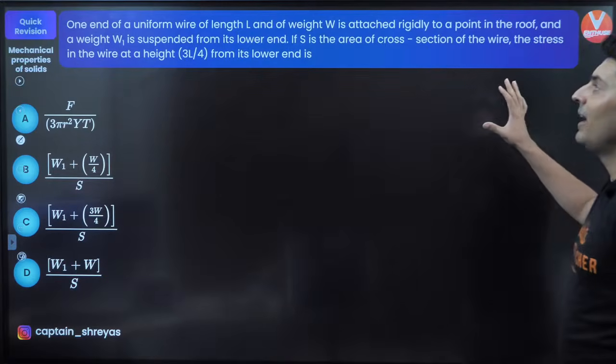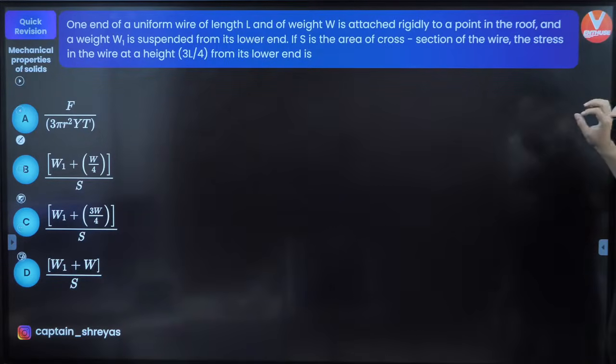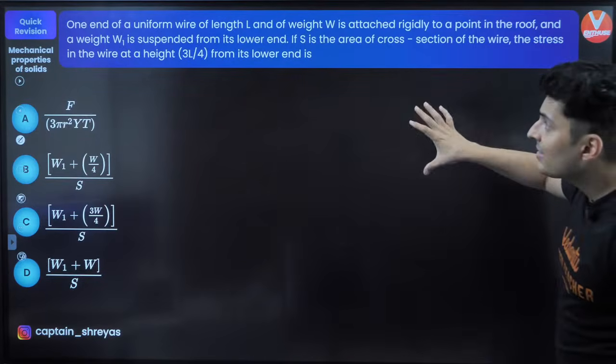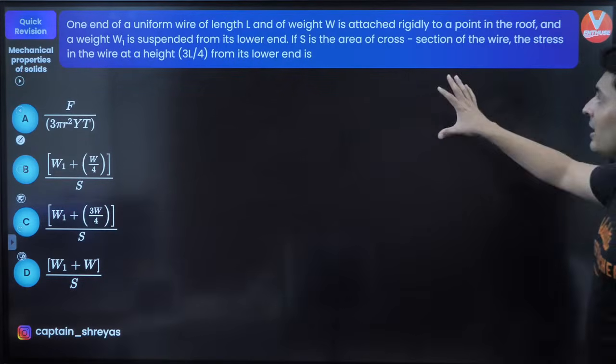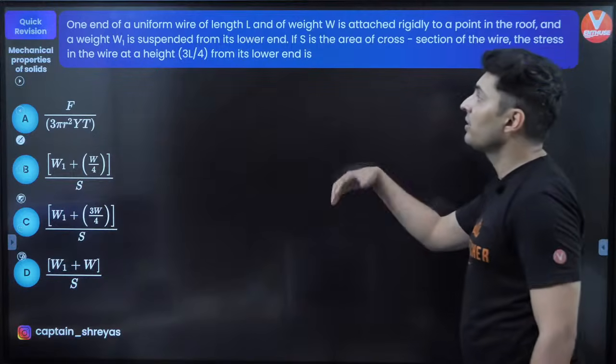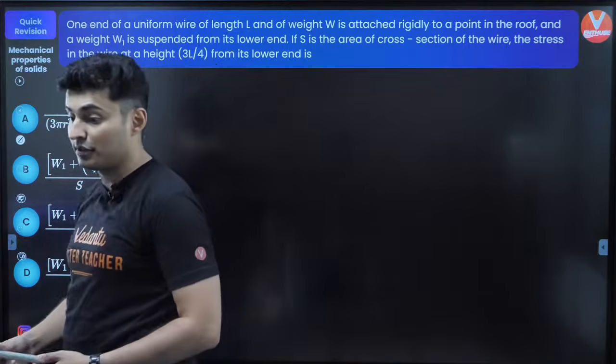One end of a uniform wire of length L and weight W is attached to a rigid point in the roof, and W1 is suspended from the lower end. If S is the cross section of the wire, the stress in the wire at a height of 3L by 4 from the lower end is.